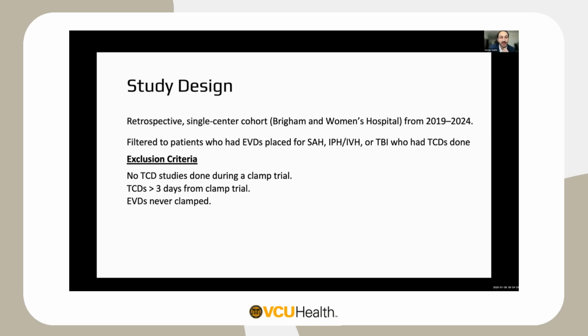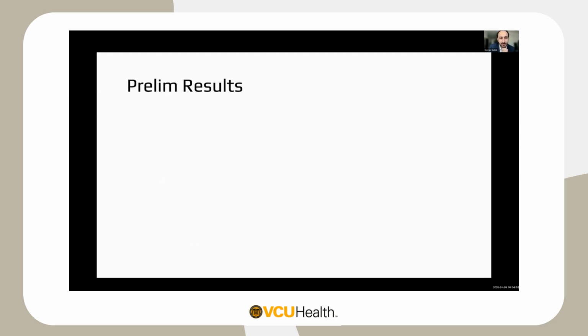Some patients never had the EVD clamp for clinical reasons or had bilateral EVDs in place, so we thought that could confound some of our data. Or some patients had clotted EVDs, which weren't in that time frame as well, or the EVDs never worked thereafter. Or some patients had lumbar drains placed, so we thought all these could be confounding variables, so we excluded these specific patients.